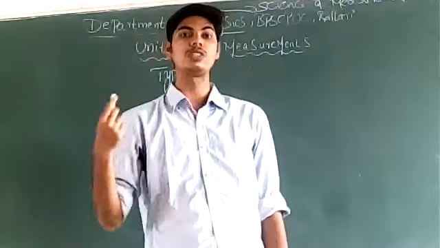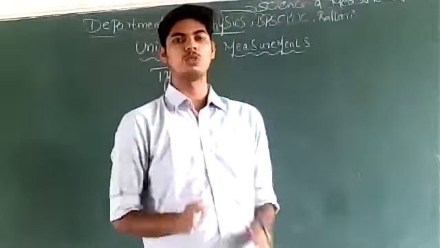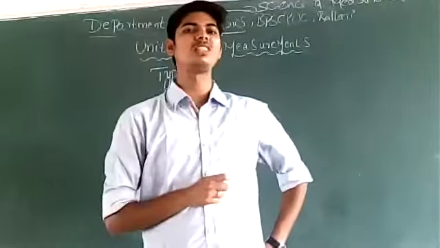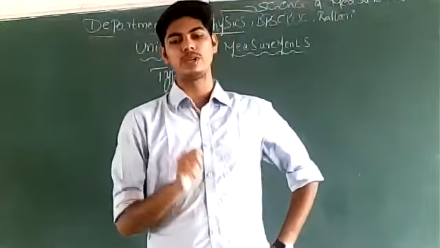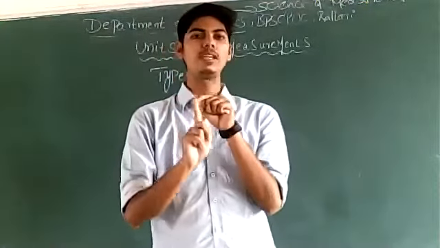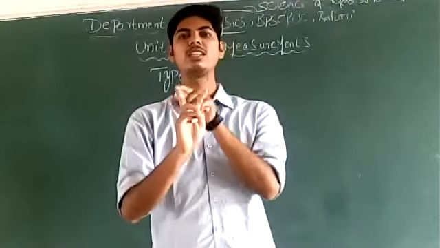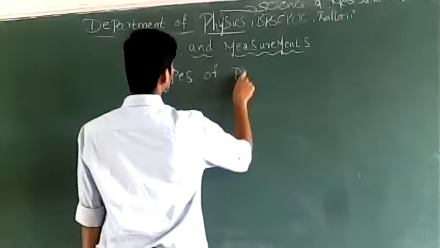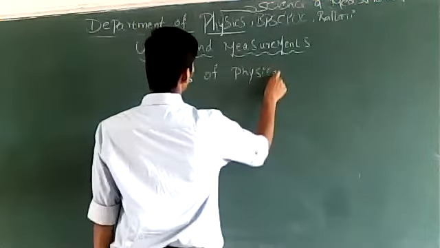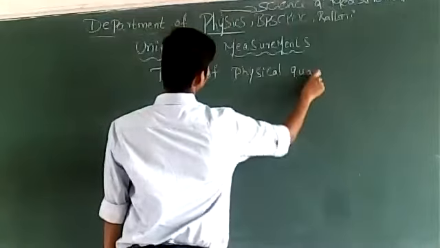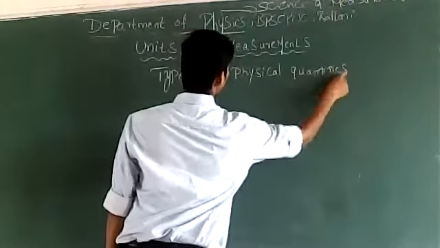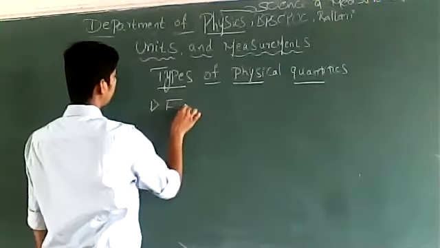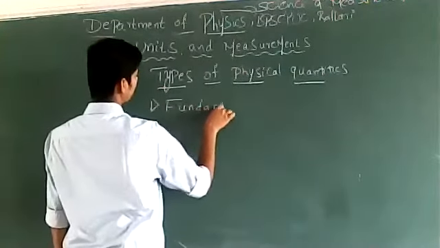Now, as I have told you, in physics we will be studying only about the physical quantities, that are the quantities which can be measured. We study only about that. So there are mainly two types of physical quantities. One is the fundamental physical quantity and the other is derived physical quantities. So types of physical quantities. There are two types of physical quantities.